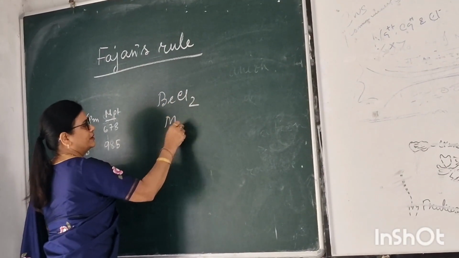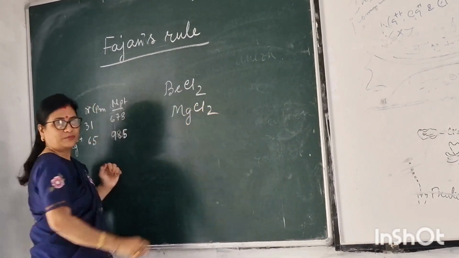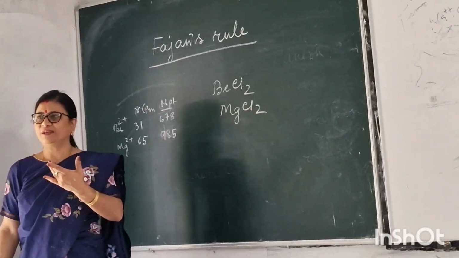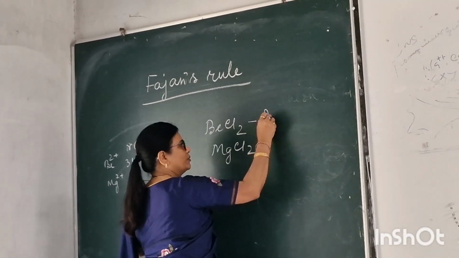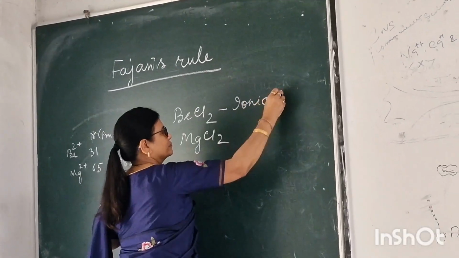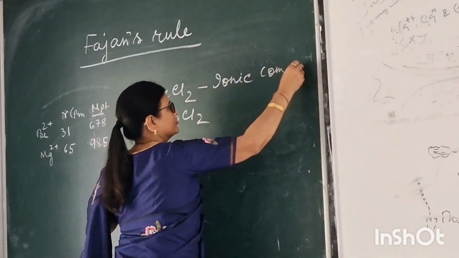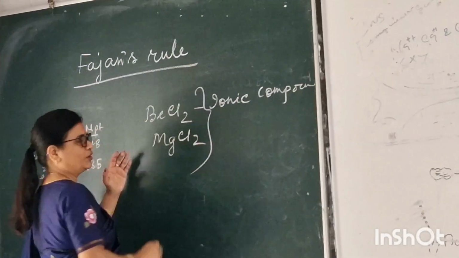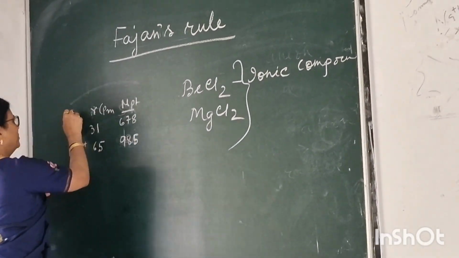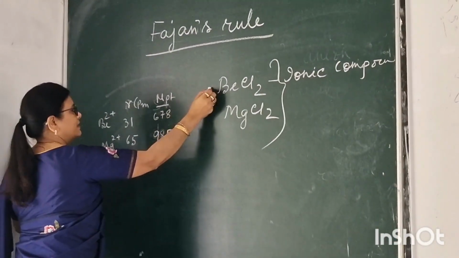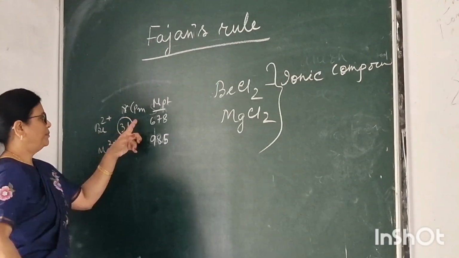Beryllium chloride and magnesium chloride. You are asked to write which has more covalent character. Both are ionic compounds, but which has more covalent character? You see here, in the case of beryllium, the atomic radius is 31 picometer.